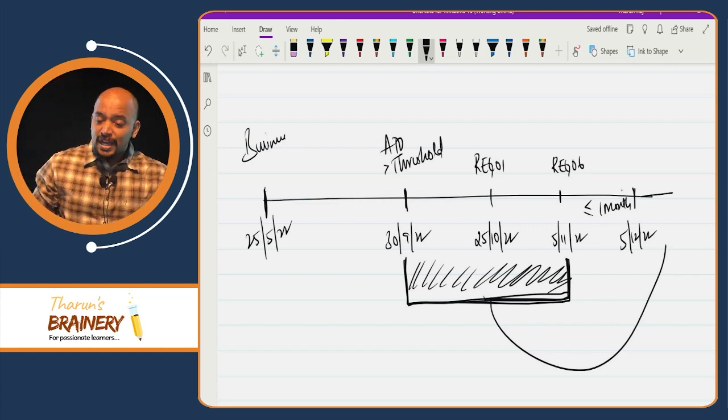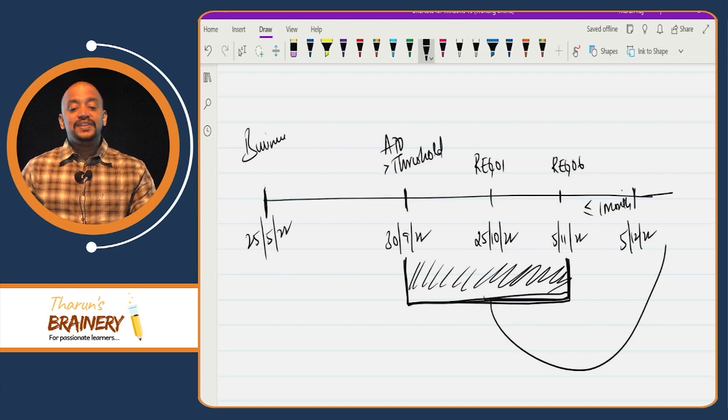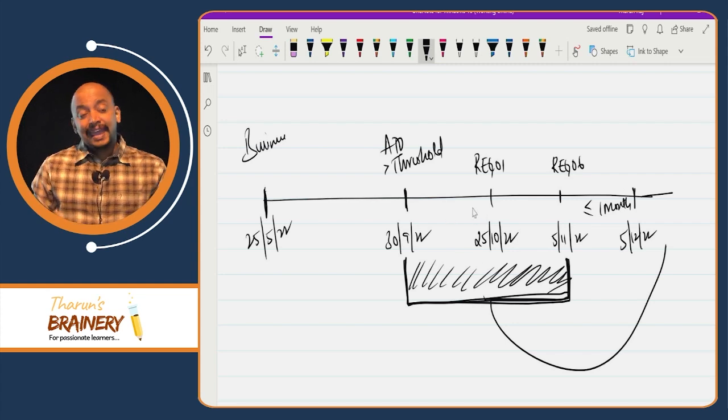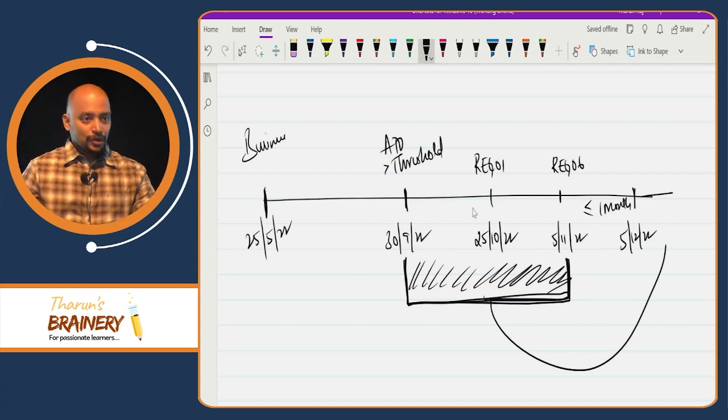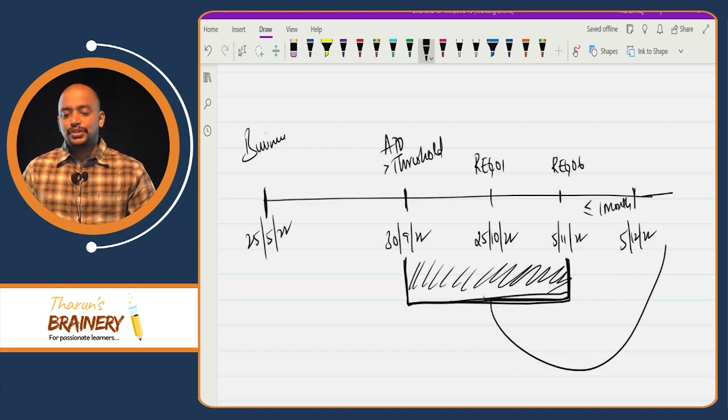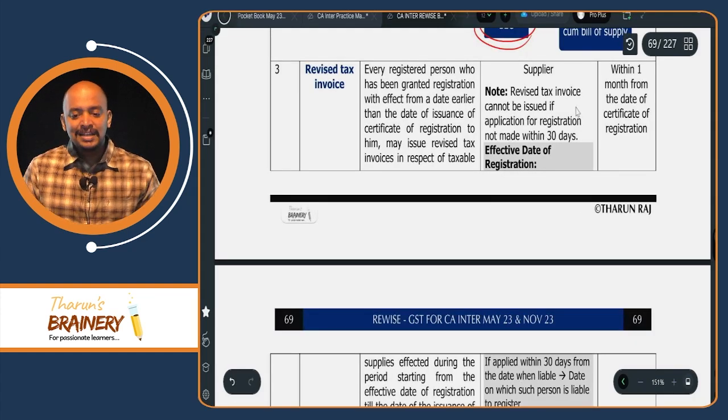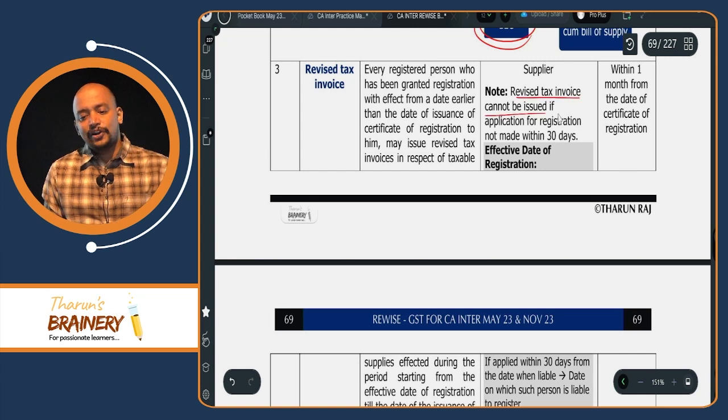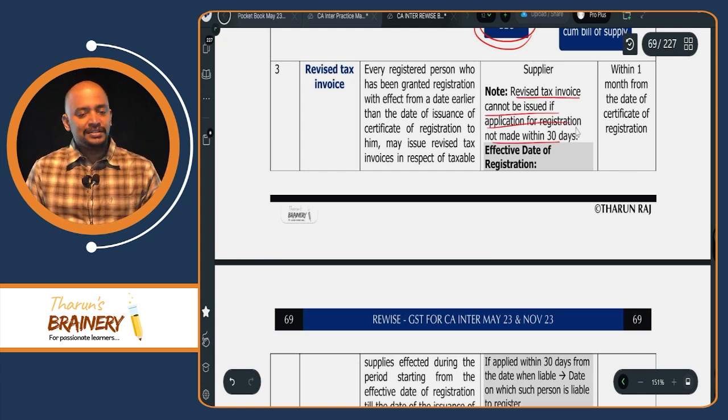But suppose I make application for registration not within 30 days, can I give revised tax invoice? No. So revised tax invoice can be issued only if the application is made within 30 days. Revised tax invoice cannot be issued if application is not made within 30 days.